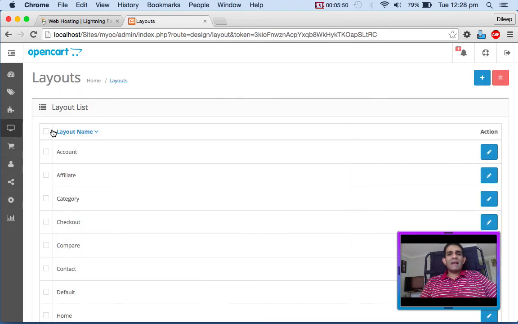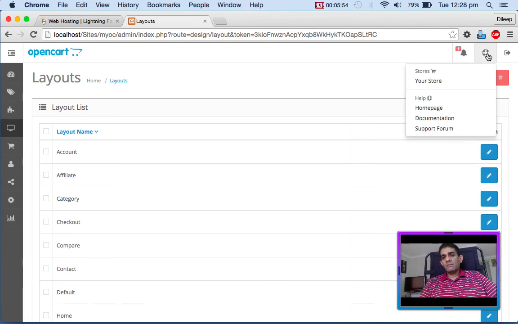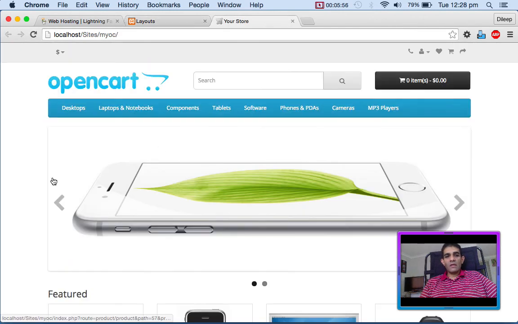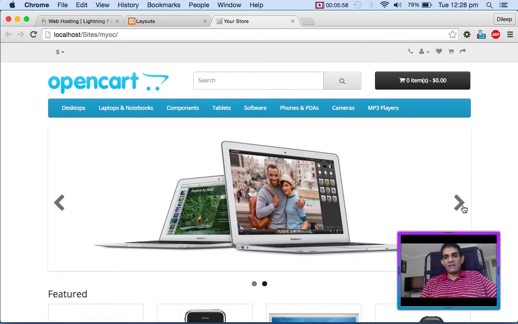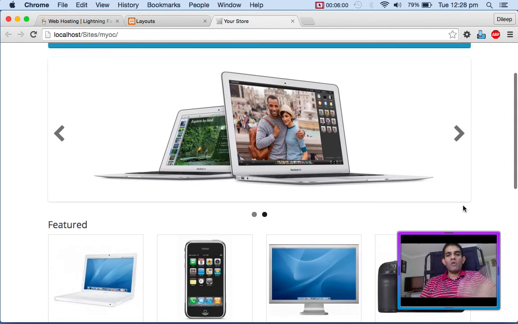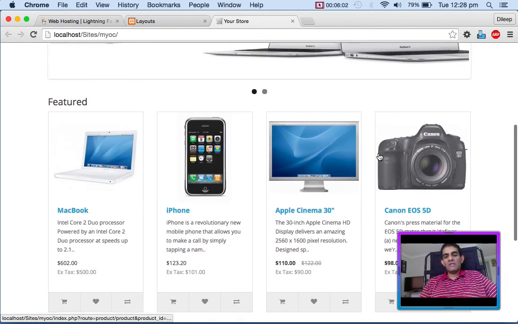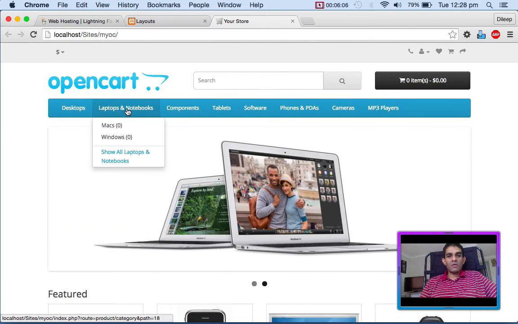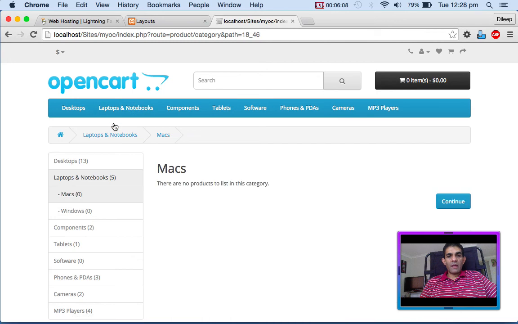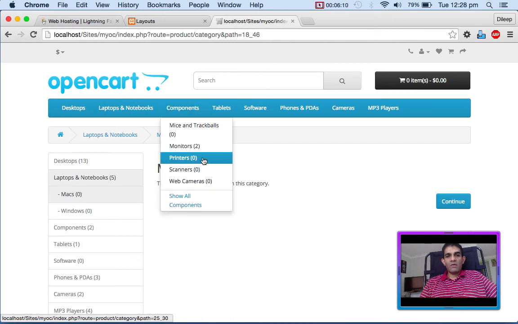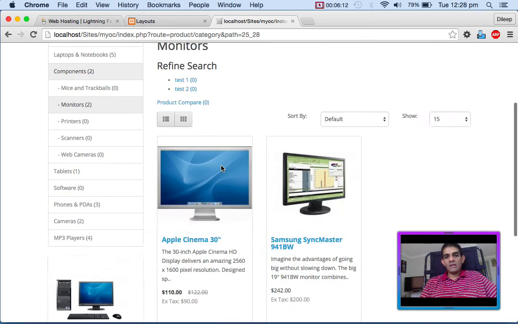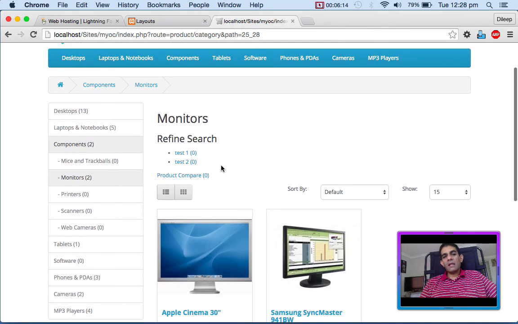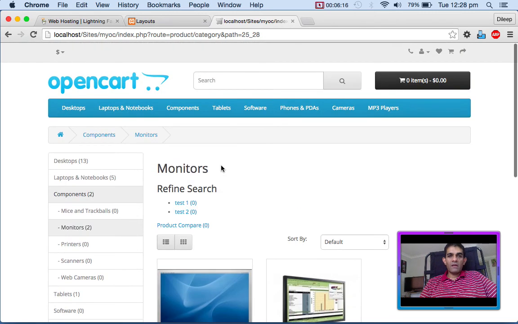There are things like layouts and banners. Now let me just go back to my site and show you. So if I go to the store, you can see things like these. These are banners, and you can have more pictures in the banners. These are featured products. Okay, and then you have your normal products. If you go to laptops and notebooks, if you go to Mac, there are no Macs here. If I go to monitors, there are only two monitors here. But this is a dummy shopping cart which is set up for you by default.